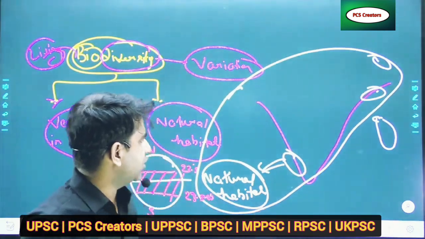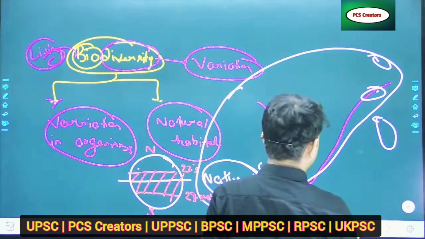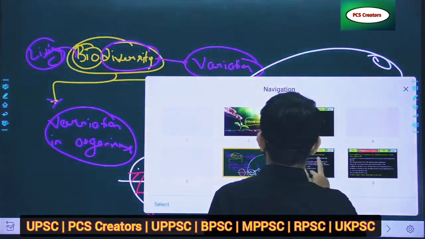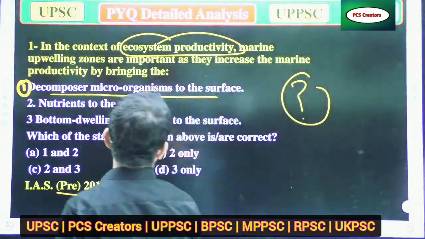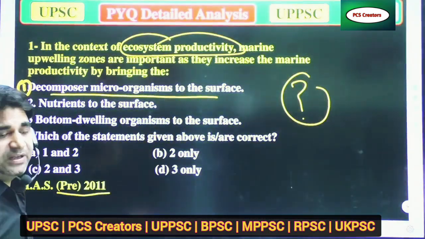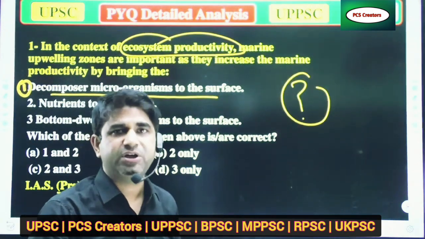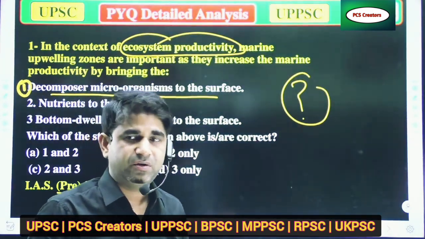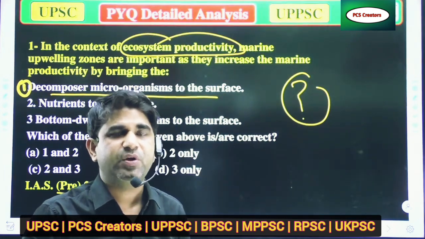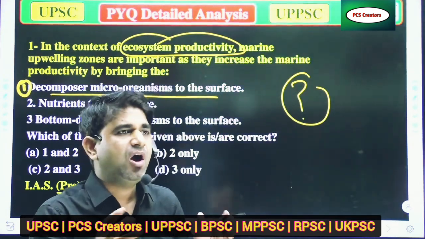So we are talking about our next question. In our previous question, we discussed this properly. In the context of ecosystem productivity, every ecosystem has a productivity, meaning how much energy it produces.